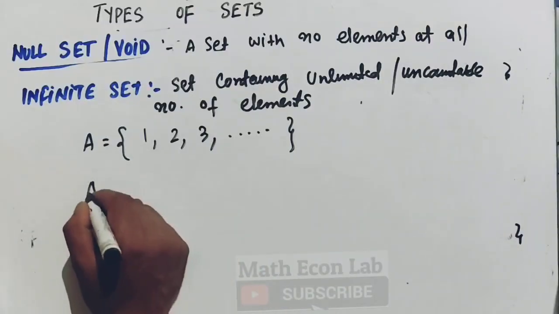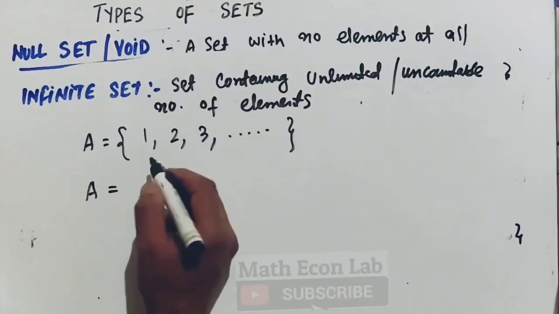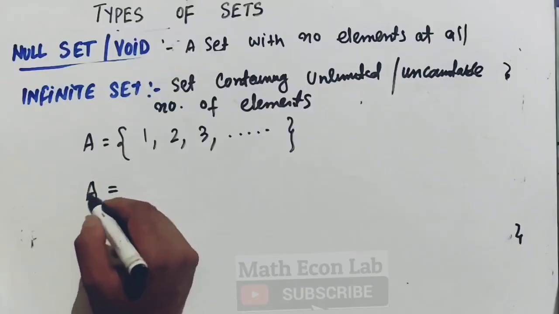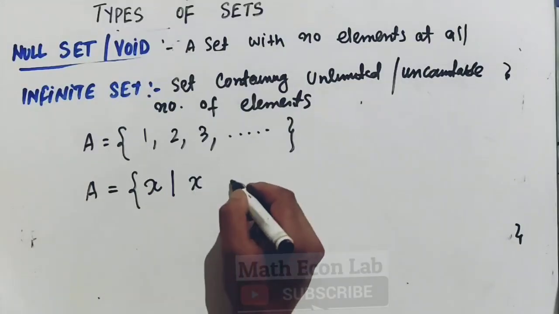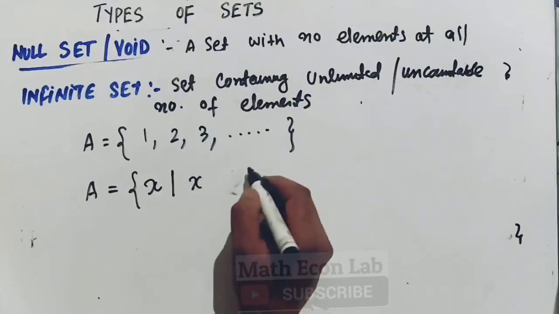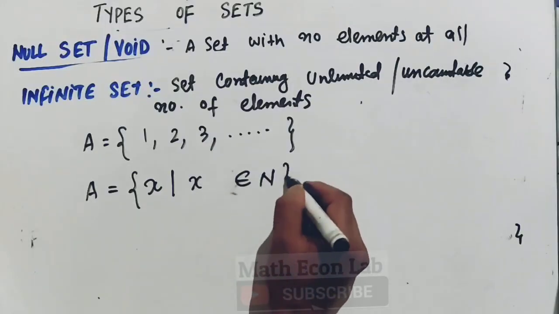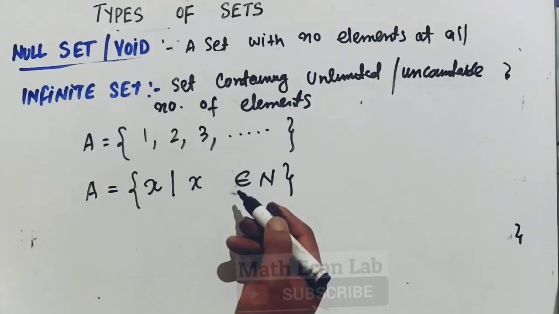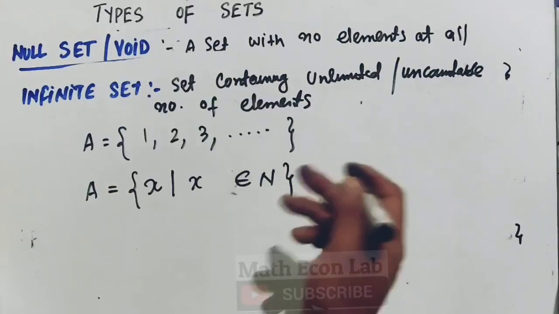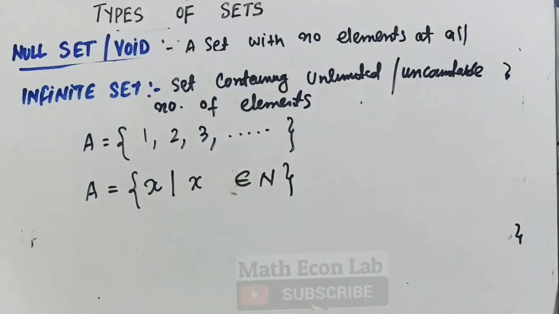We can also write it like this: set A contains all x such that x belongs to natural numbers. With this condition, there is no restriction on the number of elements in it, so this is an infinite set. Simple.